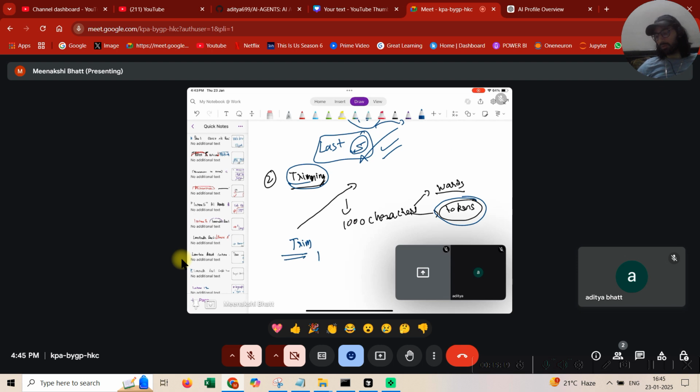Based on words, characters, or let's say, guys, anything. Tokens are the main heart of it, right? So you just need to do it.